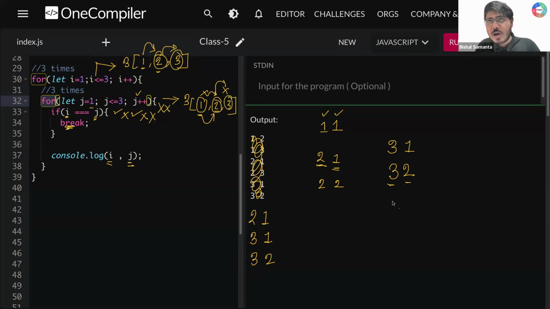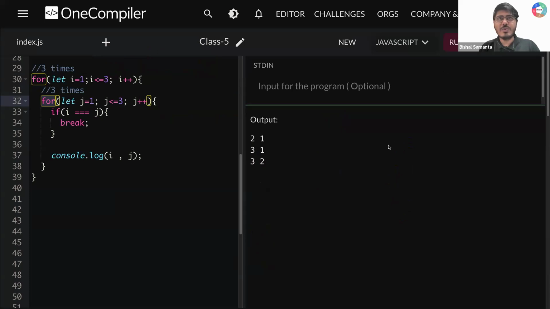Now tell me one thing, guys. Outer loop 3, inner loop 3. Is that matching? Yes, that is a match. So you are writing your break. Your inner loop will terminate here, and your outer loop will move to the next iteration. But is there any other element? Your condition will break here, so your outer loop will also end here. And by the time it ends, you have 2, 1, 3, 1, 3, 2 printed, right? So if I run this, you are getting 2, 1, 3, 1 and 3, 2.